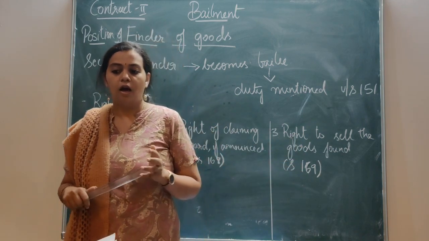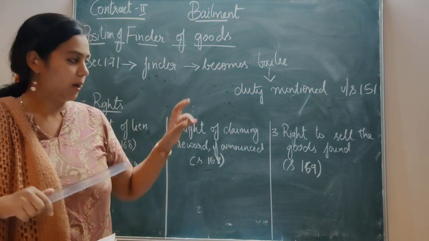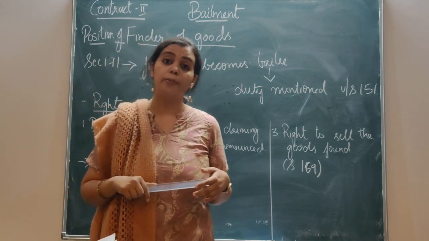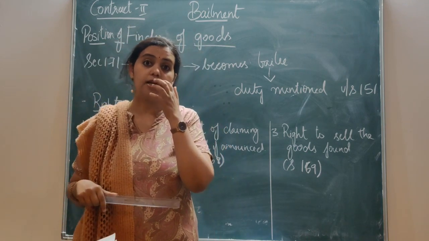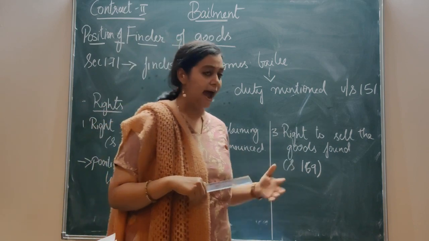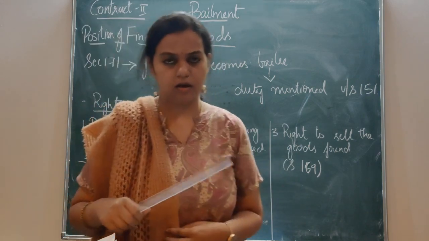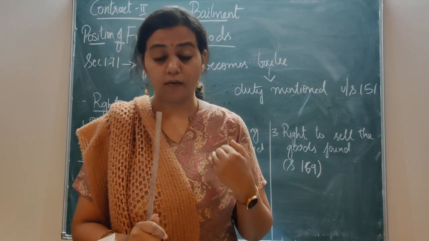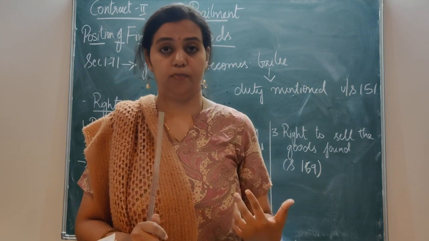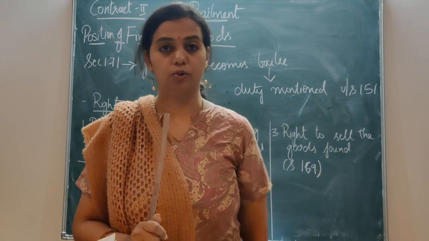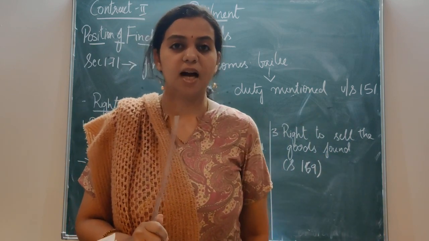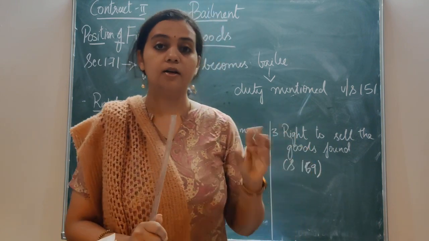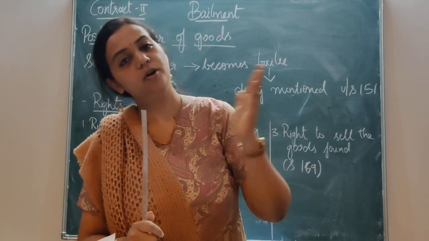Point number one, clear? Then second point, or if he refuses upon demand to pay the lawful charges of the finder. So if the finder has said that, see, you have to pay me these charges because I have spent from my pocket to safeguard your goods, and if he does not pay, then he can sell the goods, and whatever the realization amount, he can keep it.